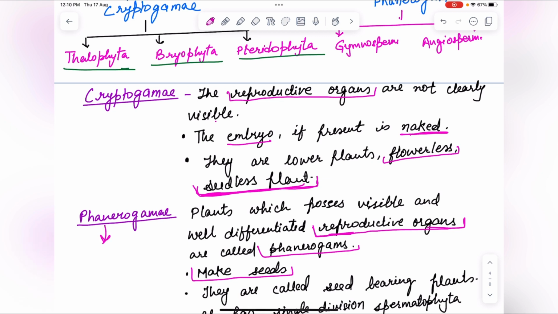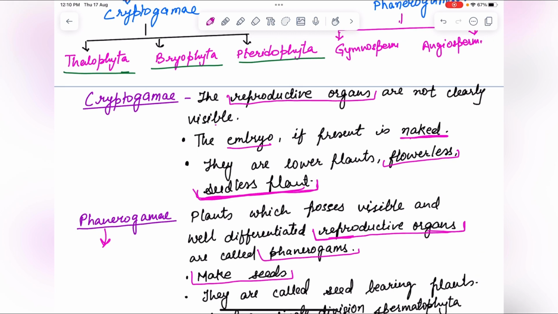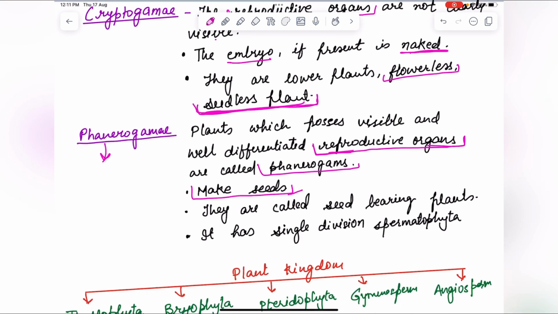In this subdivision, the plants will produce seeds. They have well differentiated and evident reproductive organs that ultimately make seeds, and they are called seed bearing plants. So the angiosperm and gymnosperm will come in this group, which bear seeds.